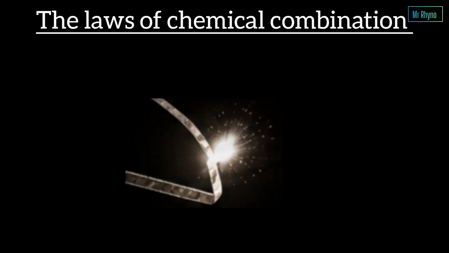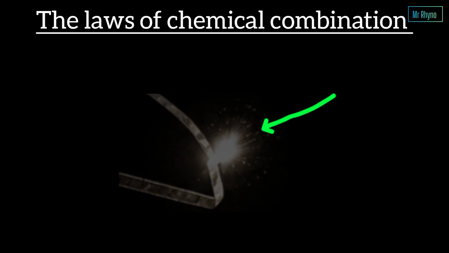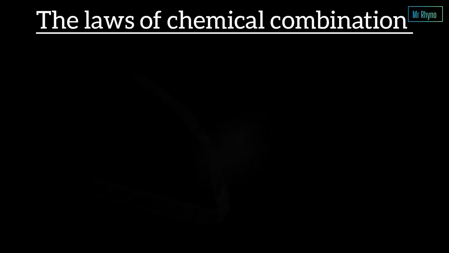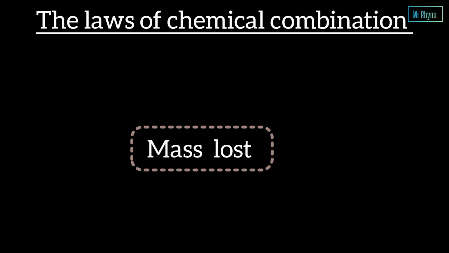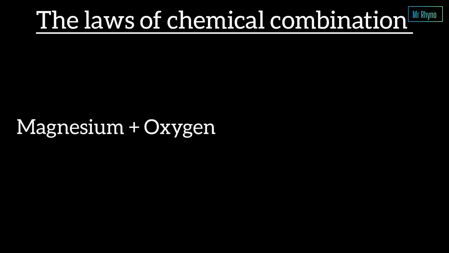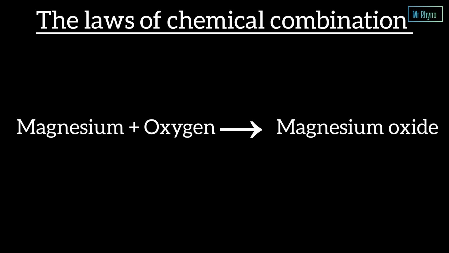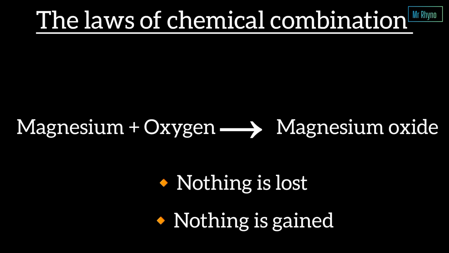Suppose you burn a strip of magnesium ribbon, a bright white flame appears. The magnesium seems to disappear. Many people will think that some mass has been lost. But has it really? The answer is no. The magnesium atoms simply combine with oxygen atoms from the air to form a new substance called magnesium oxide. Nothing is lost, nothing is gained. The atoms are merely rearranged.